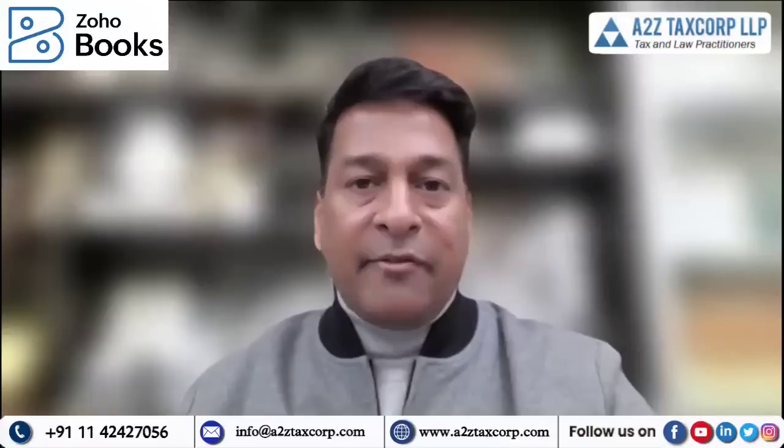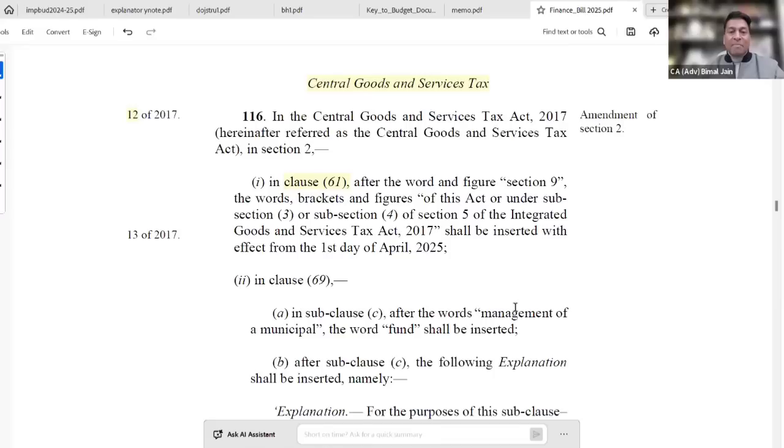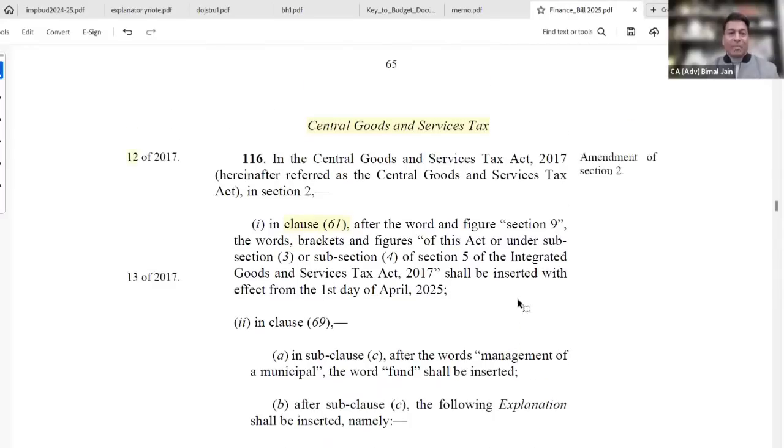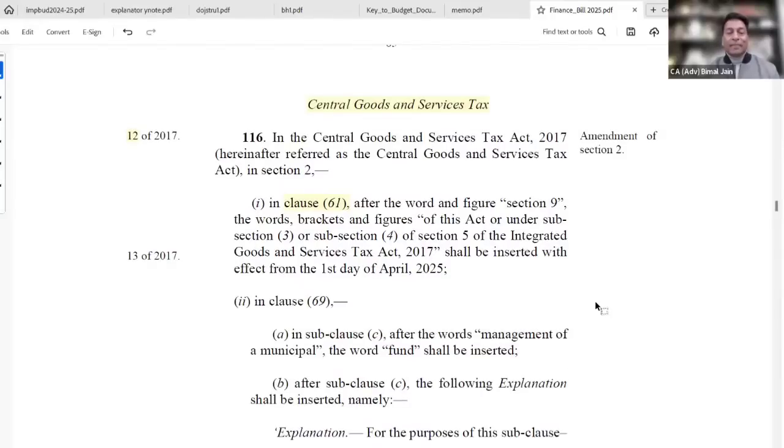Let me share my screen first so that we can discuss all important changes. The first important change, I'm going clause by clause. So 116, the clause number, and there is an amendment in section 2, subsection 61.